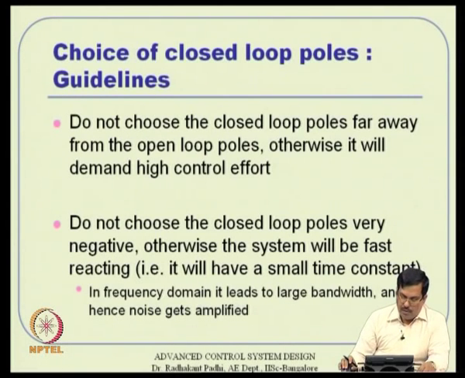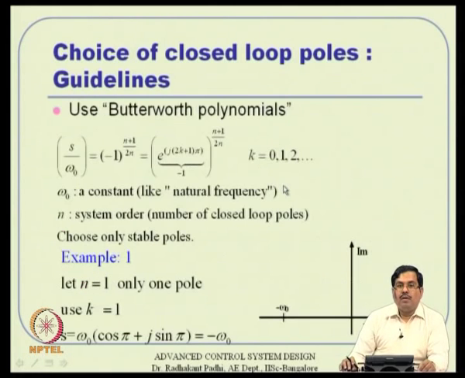Looking a little more in depth, suppose one of the open loop poles is located far away in the left hand side. Probably we would like to bring it back closer to the imaginary axis. Some applications are like that. Just because it is far away from the imaginary axis in the left hand side does not mean the system properties are really good. It may be less robust to noise. So, to increase robustness, we can aim for bringing the pole locations a little closer to the imaginary axis.